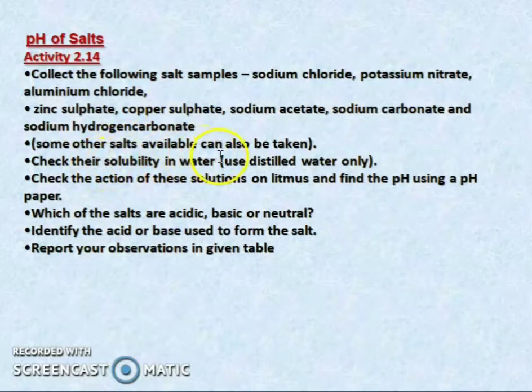Check the solubility in water. Use distilled water only. So for all these salts you have to check whether they are soluble in water or not. After checking, test the action of the solutions on litmus paper, and you have to find out the pH value of these salts using pH paper. So using that you can find out whether the salts are acidic, basic, or neutral. Identify the acids or bases used to form the salt. So report the observations in the given table.